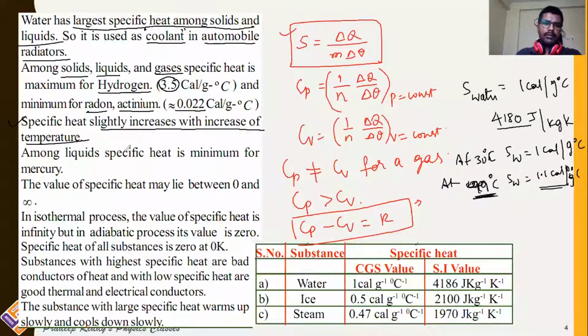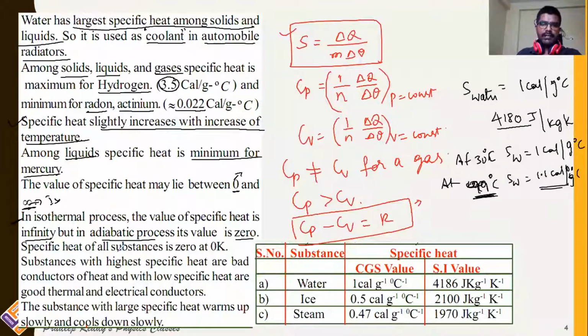And among liquids, specific heat is minimum for mercury. And the value of specific heat may lie between 0 and infinity, as we have discussed in the previous slide. About isothermal change, we will be discussing in thermodynamics. We'll learn that later. In an isothermal process, the value of specific heat is infinity, but in an adiabatic process, specific heat is 0. So S is 0 in adiabatic process, S is infinity in isothermal process. That we will discuss in the coming videos.